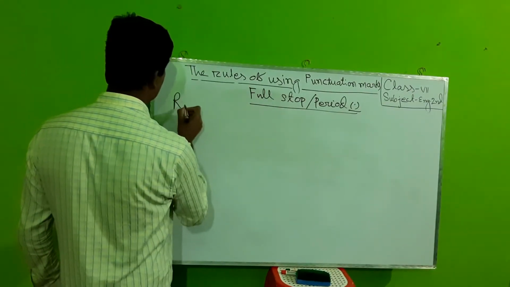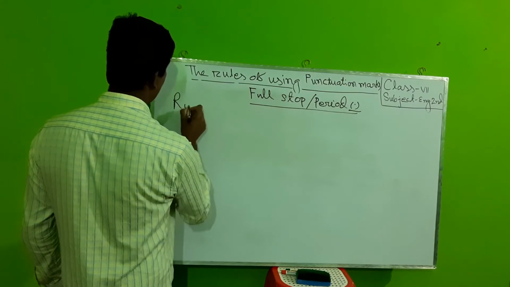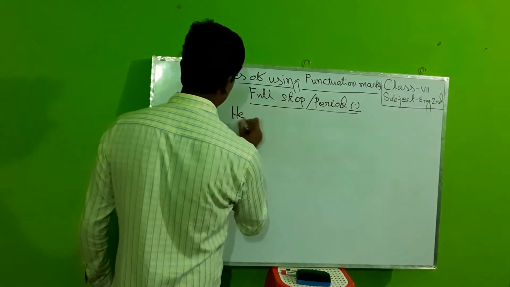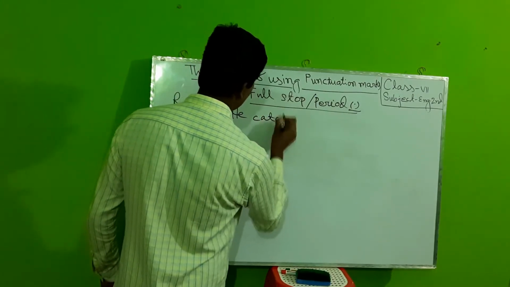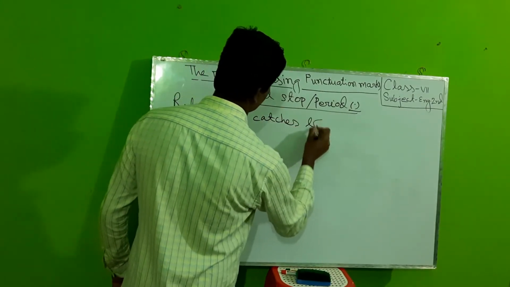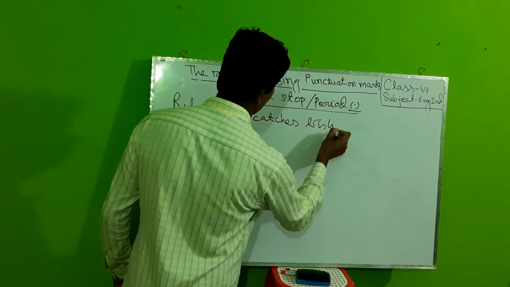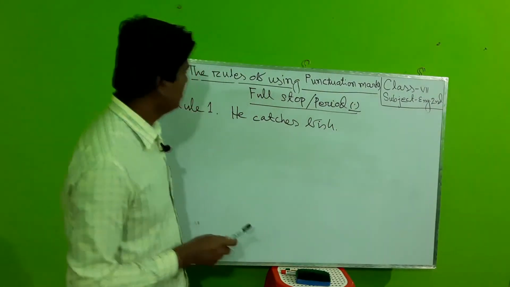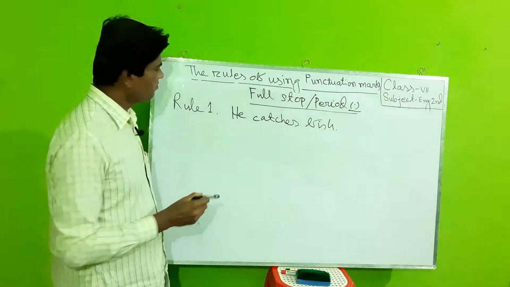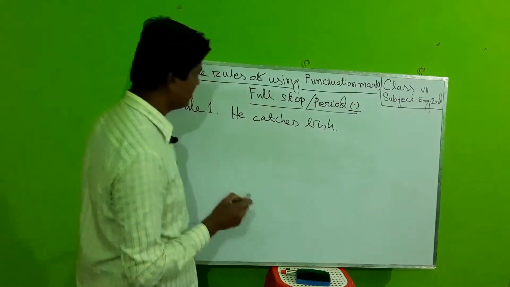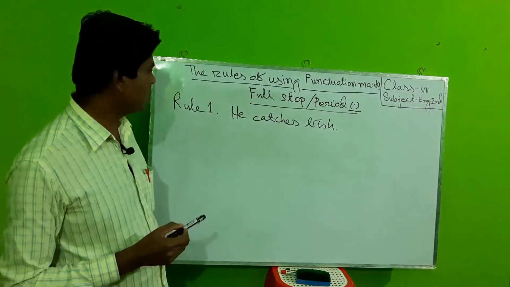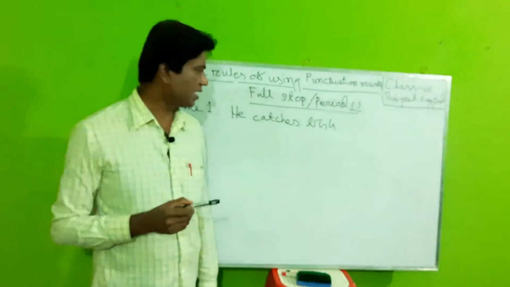Rule 1. He catches fish. Dear learners, he catches fish. This sentence has made a statement.